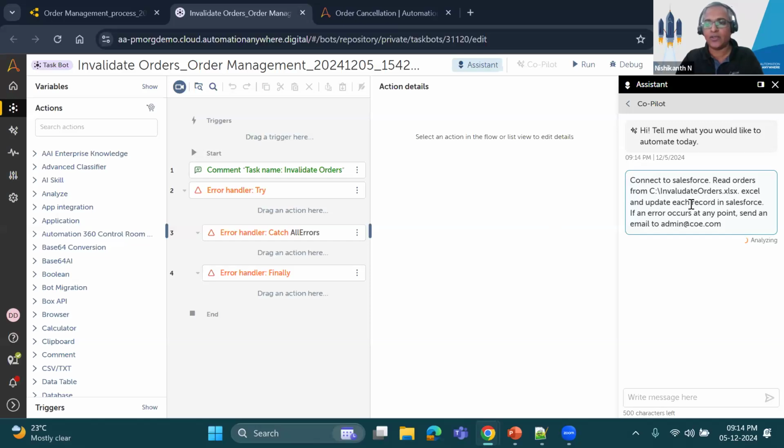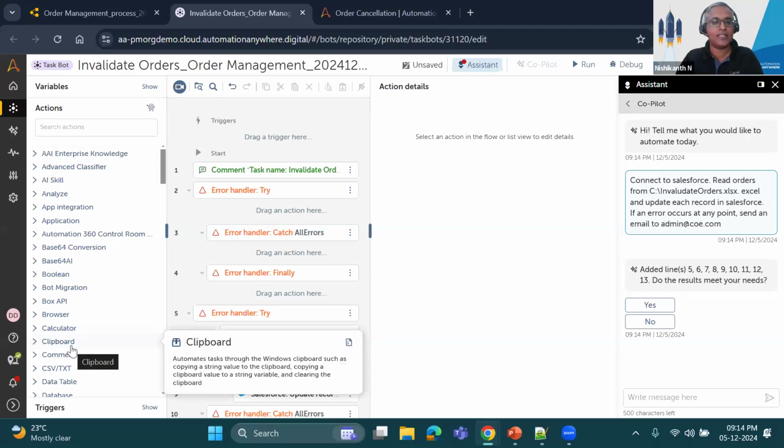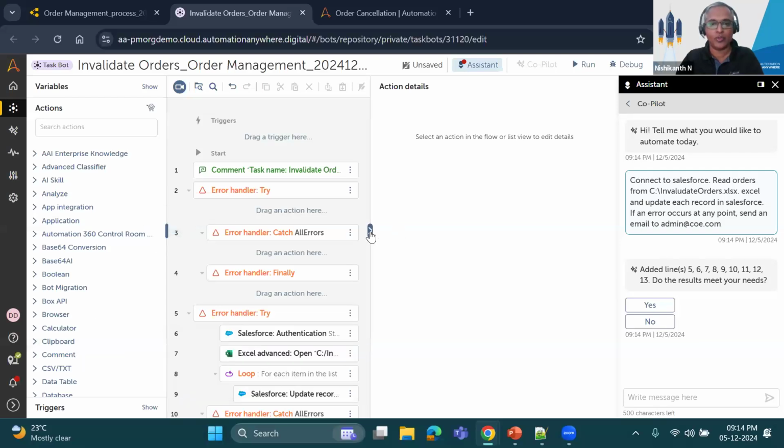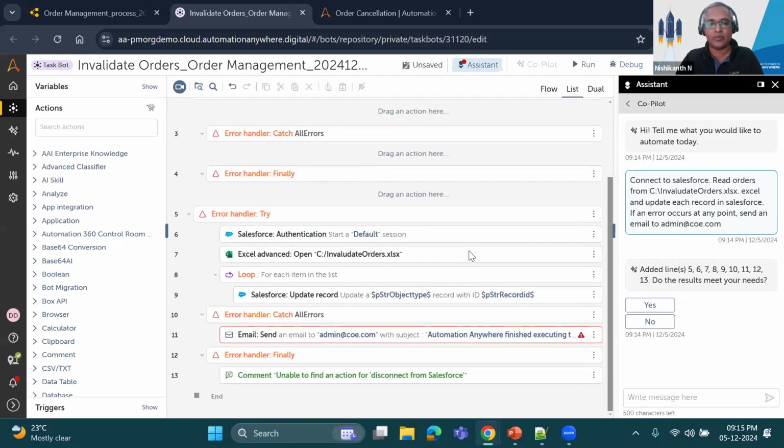Now, what this does in the background is basically reads this instruction, breaks that into multiple chunks, converts them into prompts, and grounds that information based on the packages that the developer has access to, and builds the automation. So in this case, if you see, it also says that it has added lines at the specific line numbers. So it keeps it very transparent for you and also takes the feedback from you. So in this case, based on the instruction, it has created the necessary actions, and you can keep making changes on top of it as you deem fit, right?